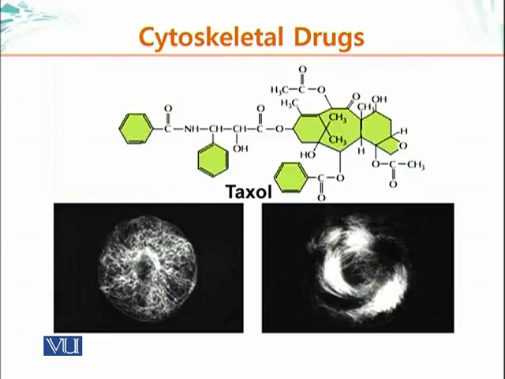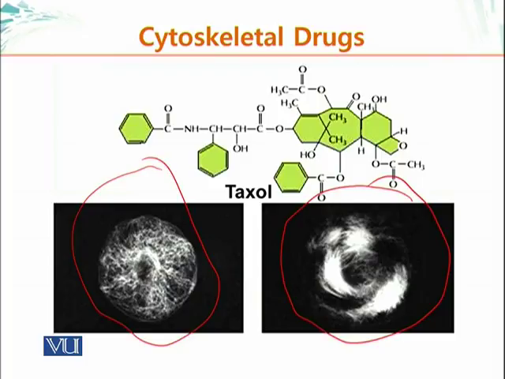Here you can see in immunofluorescence, this cell is a normal cell. It has a normal-looking microtubule array. When this type of cell is treated with or exposed to Taxol, you can see there's over-polymerization of microtubules. And remember, if a cell has to divide, it first has to get rid of its existing microtubule array. Otherwise, it cannot divide. The centrosomes divide and move to opposite poles. Microtubules emanate from these centrosomes and attach to the chromosomes. So if you prevent that from happening by using this drug, the cell will not be able to divide. And abnormal cell division is cancer.